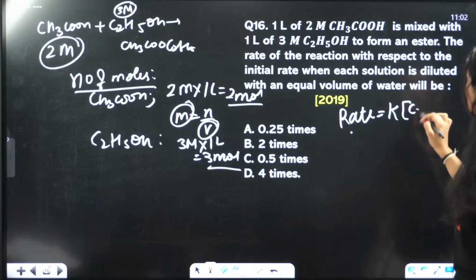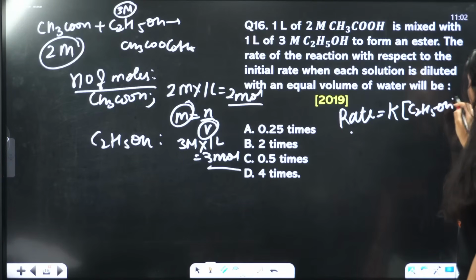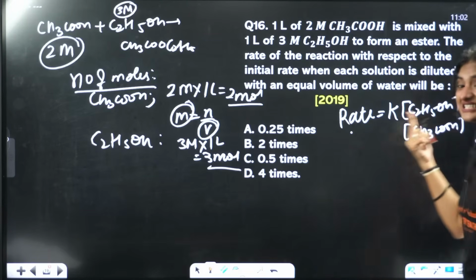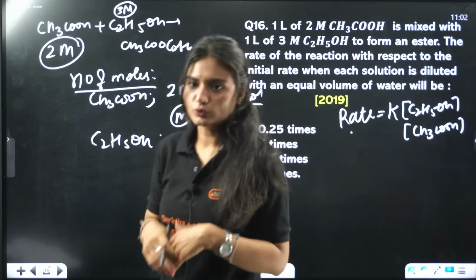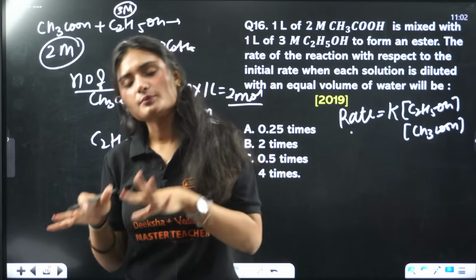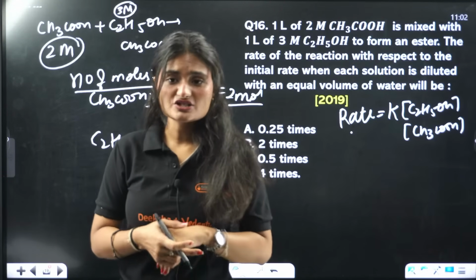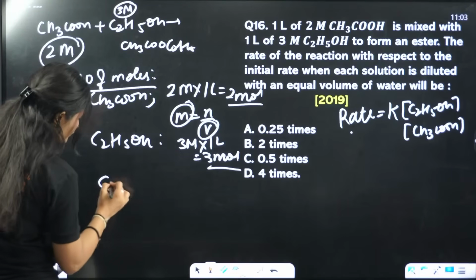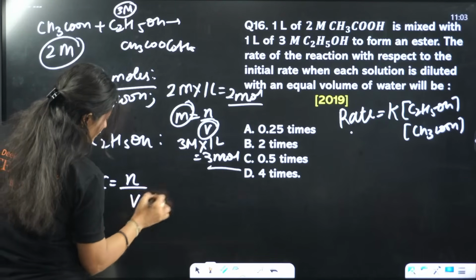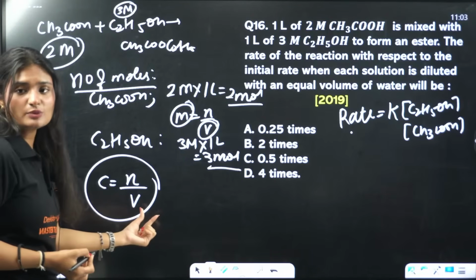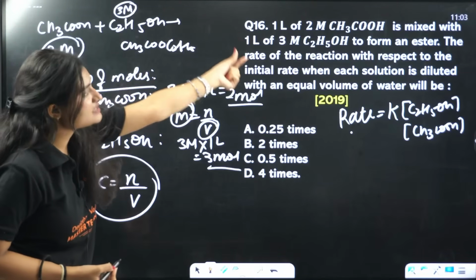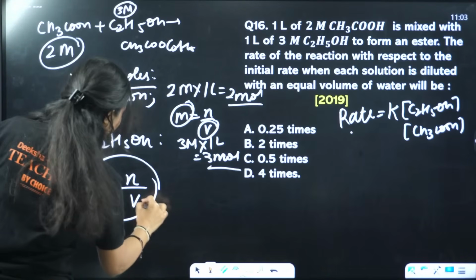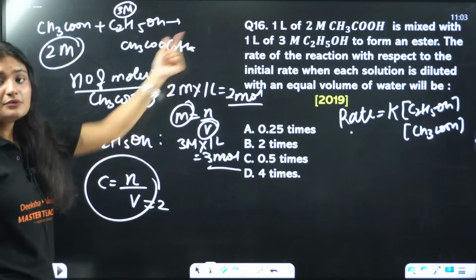Concentration of ethanol times concentration of acetic acid. We have the number of moles. Can we calculate the concentration? Concentration is number of moles per unit volume. How much is the volume of solution? 1 liter of this is mixed with 1 liter of that, so that means 2 liter. Volume is 2 liter. Number of moles we know.